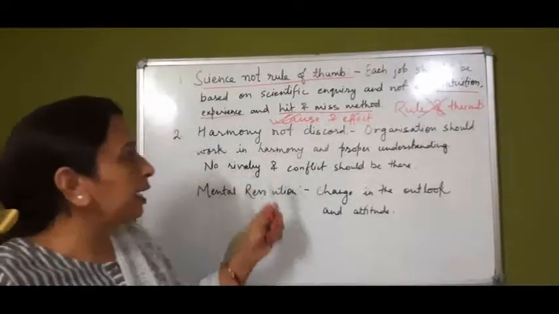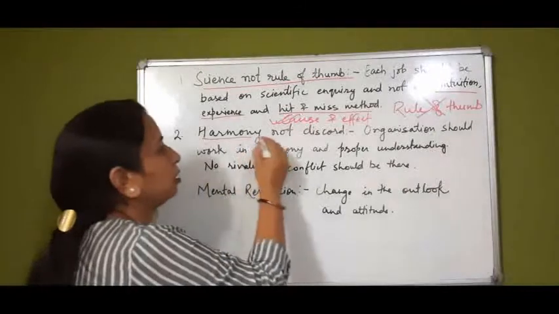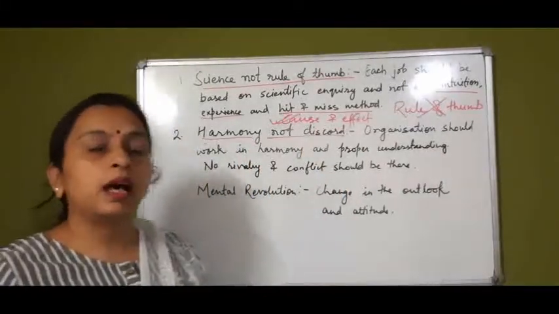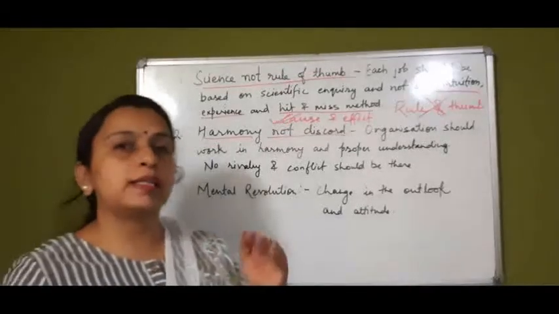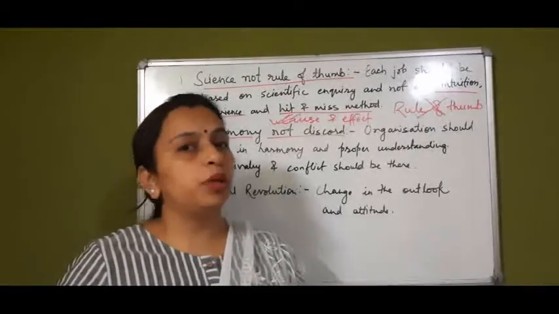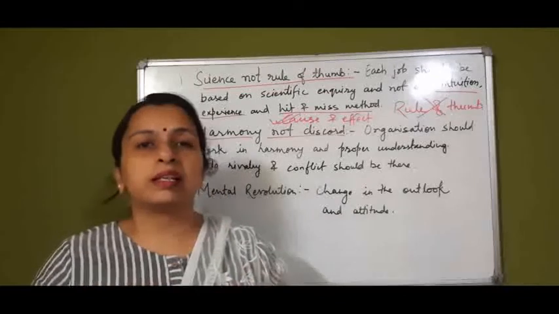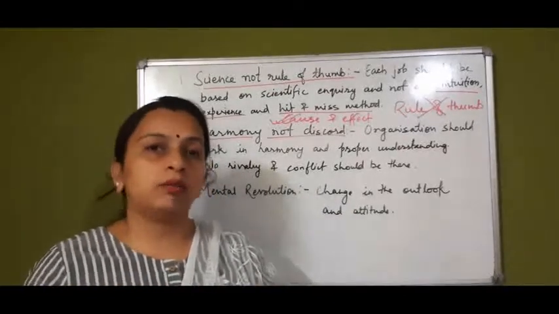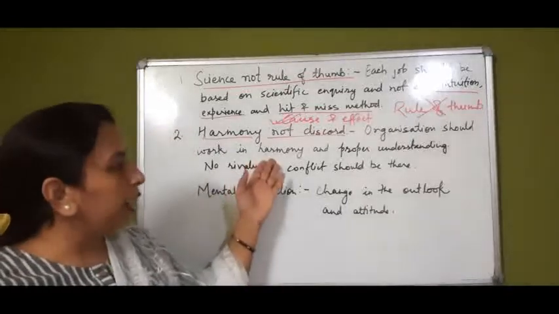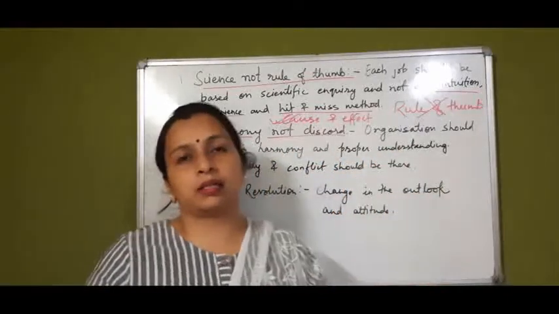Next comes harmony, not discord. The second principle is harmony, not discord. It means the organization should work in such a way that there should be no conflict, no misunderstanding, no rivalry in the organization. There should be harmony and proper understanding.